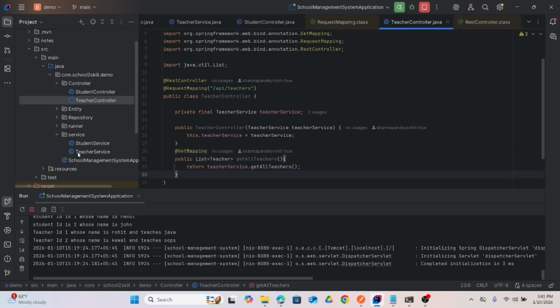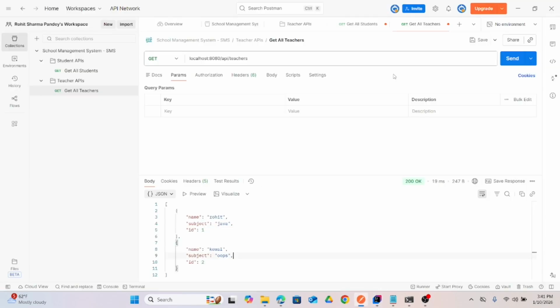So these are the two packages I have created, and what I've done next, I have to run Postman. Here I can see all the data, and if I run this, I can get a list of students.